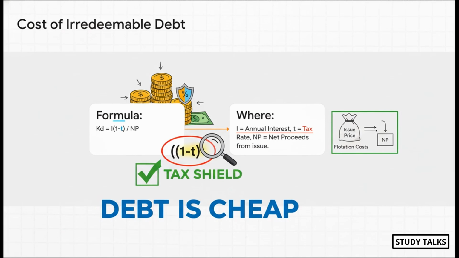So for irredeemable debt, the formula is pretty simple. You take the annual interest, you adjust it for tax, and you divide it by the net proceeds you got when you issued it. Now, look at that formula. See that 1 minus t? That little piece of the puzzle is everything. It's the tax shield. Why? Simple. Interest is a business expense. It lowers your taxable profit, which means you pay less tax. That tax saving is the superpower that makes debt cheaper than other options.